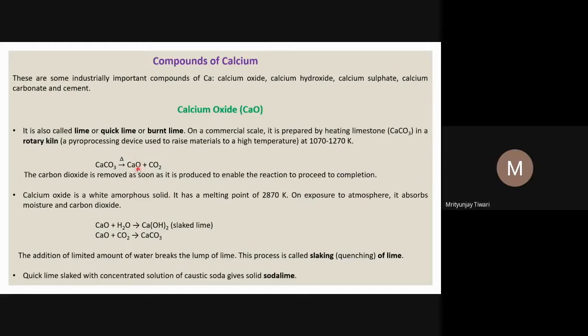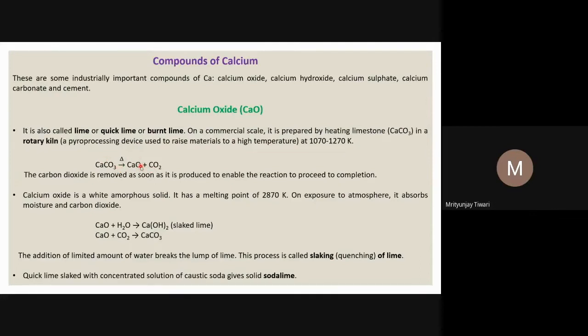So calcium oxide is a white amorphous solid. It's a solid which is white, and it's not a crystalline solid, it is an amorphous solid. It has a melting point of 2870 Kelvin. On exposure to the atmosphere, it absorbs moisture and carbon dioxide as well. So what do we know? If calcium oxide absorbs carbon dioxide, we see the reverse reaction in the backward direction.